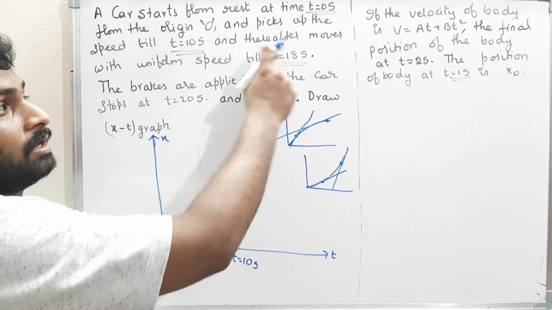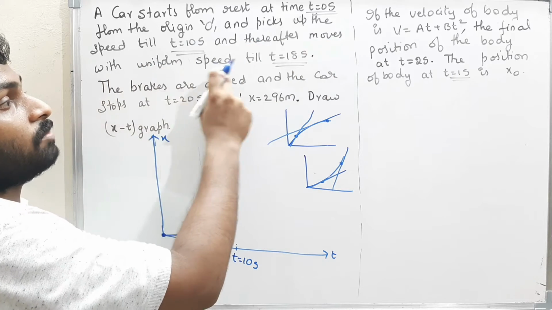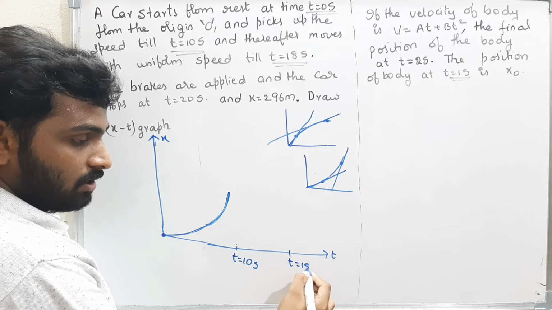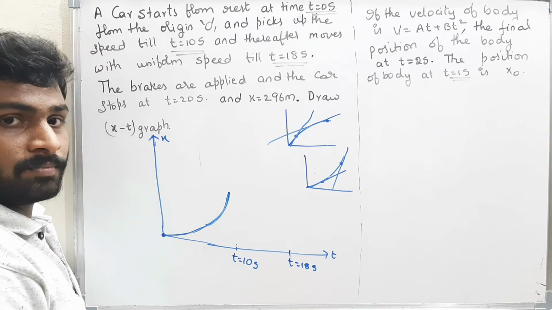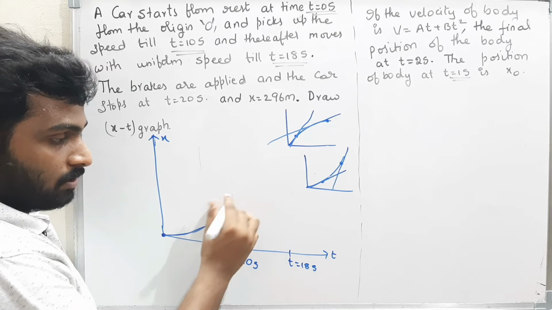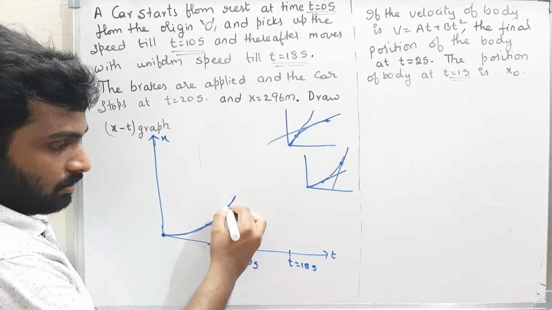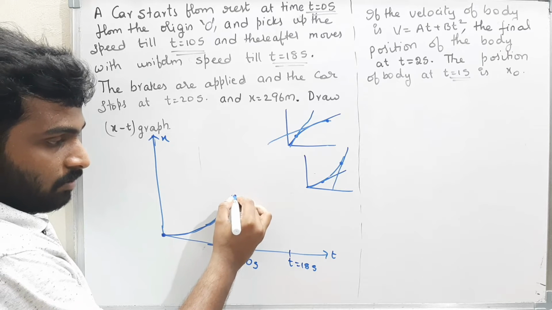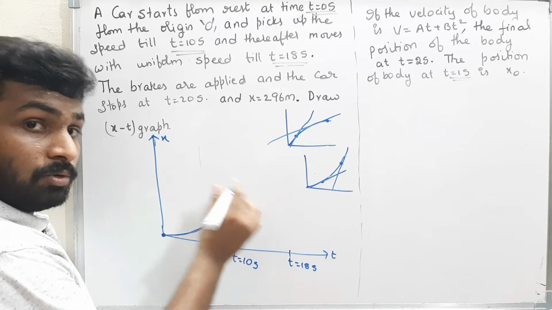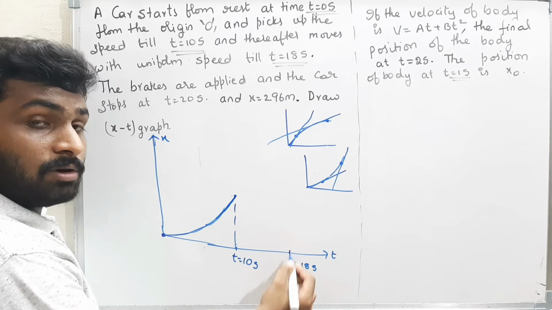Next, thereafter it moves with uniform speed till t equal to 18 seconds. Now till time t equal to 18 seconds, the body will move with the same speed. That means if this is the speed from here, the body will move with the uniform speed till time t equal to 18 seconds.